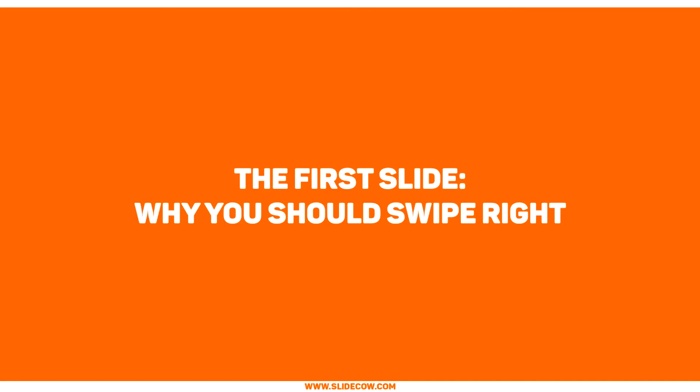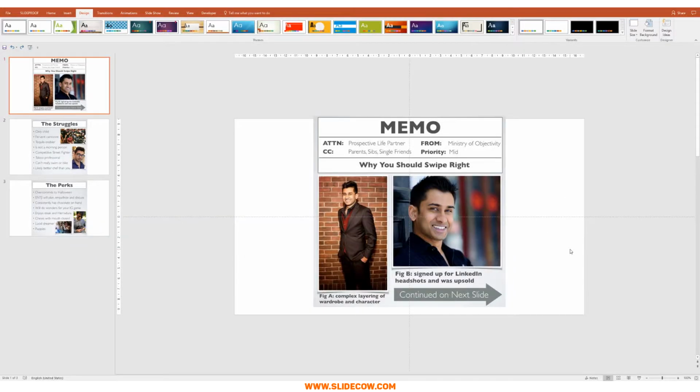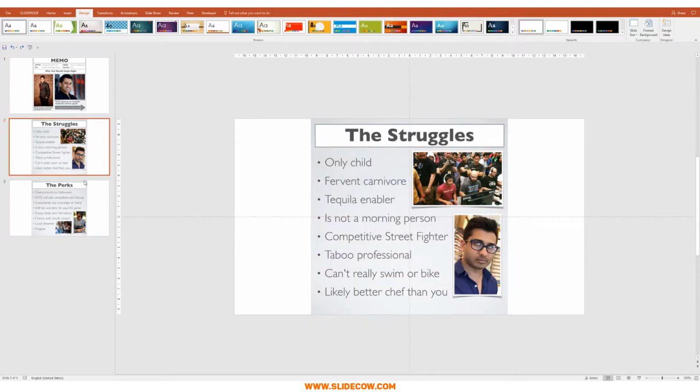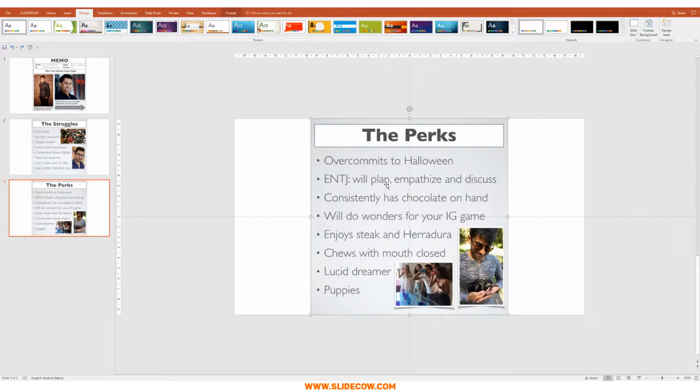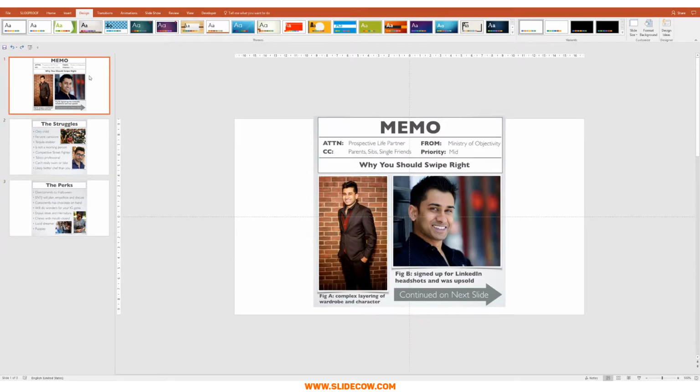The first slide, why you should swipe right. All right, so first things first, it's important for you guys to notice that all of these images over here are actually squarish images, right? They have an aspect ratio that looks like a square, and there's a reason for that. Tinder is an app on a phone, and the way that these pictures are shown is through square images, like images that hold an aspect ratio of somewhat like a square, right? So we're actually going to have to reflect that when we're redesigning these slides.